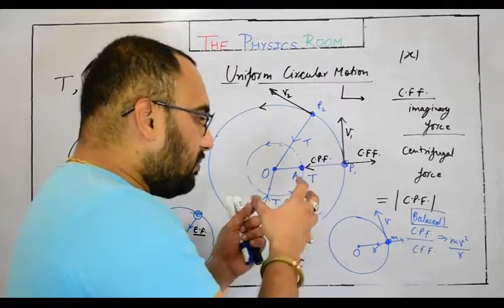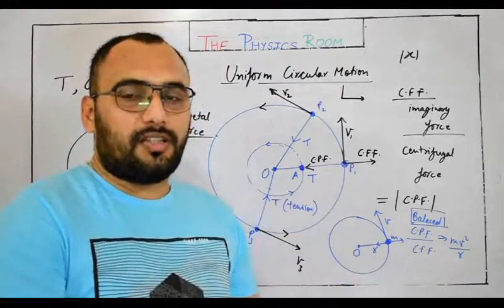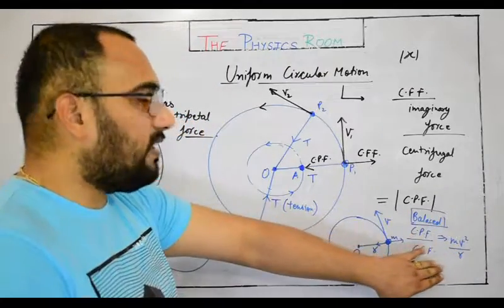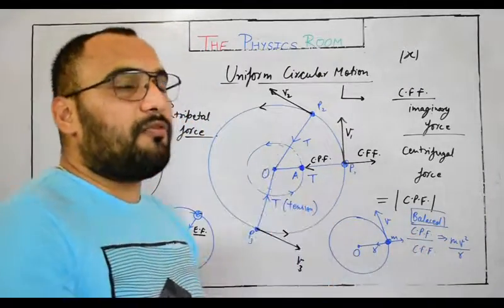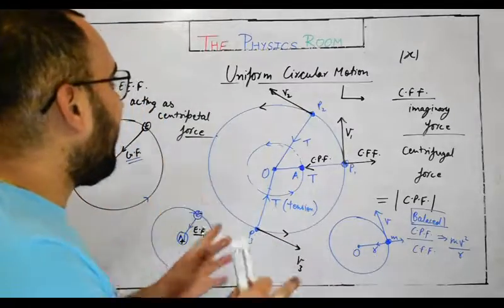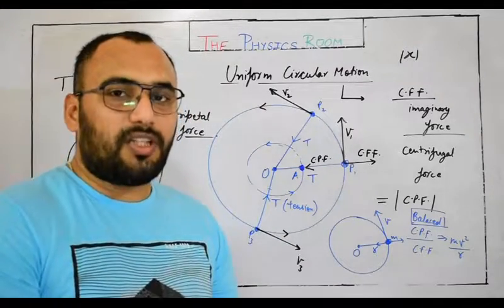This formula is not present in your syllabus, but you should have knowledge of it because for competitive exams it will be helpful. I hope this entire point about uniform circular motion is very clear for you.